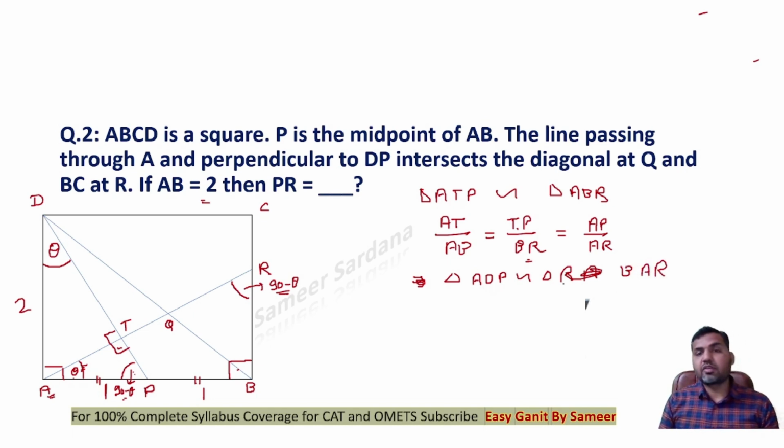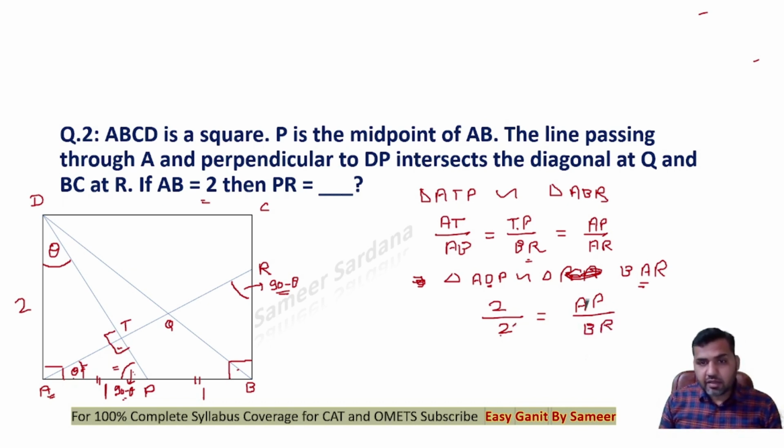You can see that both of these two triangles are also similar because all three angles are equal. Now in this case, I can say that the side opposite to 90 minus theta in ADP is 2, and the side opposite to 90 minus theta in BAR is also 2. These two sides' ratio would be the same as the side opposite to theta, which is AP, divided by the side opposite to theta in triangle BAR, which is BR, right?